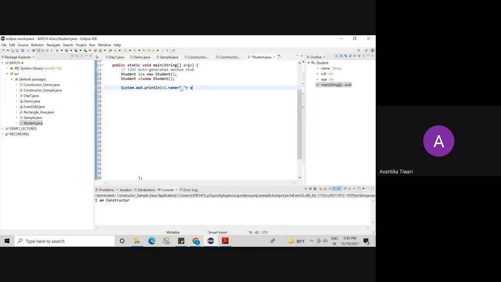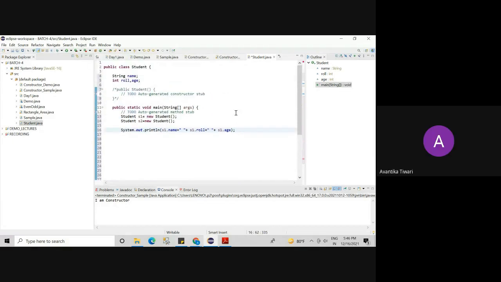What else is there? S1.roll number, and S1.age. We are accessing name, roll number, and age using the S1 object: S1.name, S1.roll, S1.age.